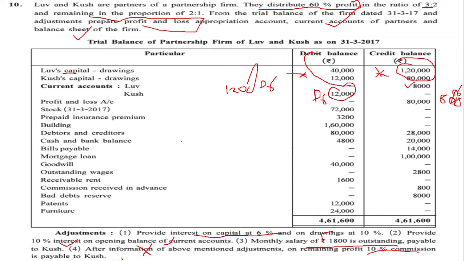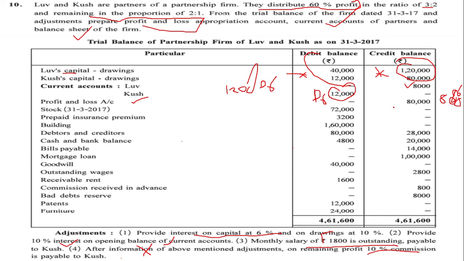After that we will be making the adjustment of divisible profit. Students, we have already discussed Love's capital and drawings. This is the drawings amount, this is the capital amount. What about the current account? We have discussed it. We have to prepare only the P&L appropriation account in this sum.